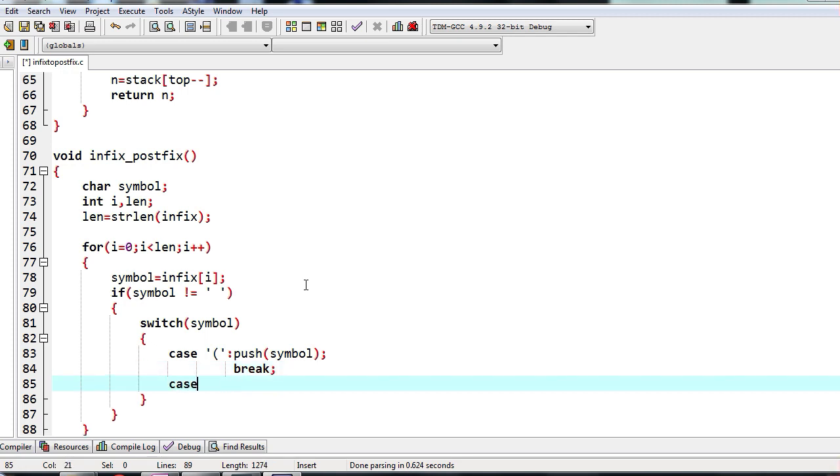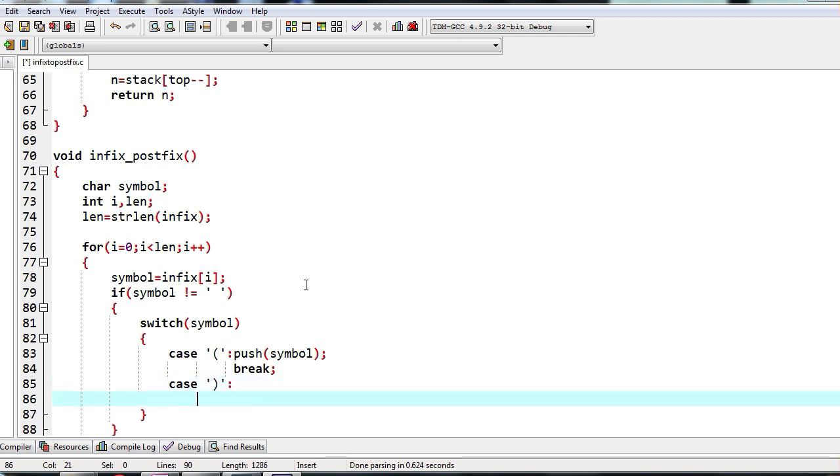So this is in case it is an opening bracket. Okay, right. Now suppose I have a closing bracket. If it is a closing bracket, until I get an opening bracket, I have to keep popping elements one by one and I need to copy them into postfix, right? So if it is a right parenthesis, that is a closing parenthesis, then what we have to do is while